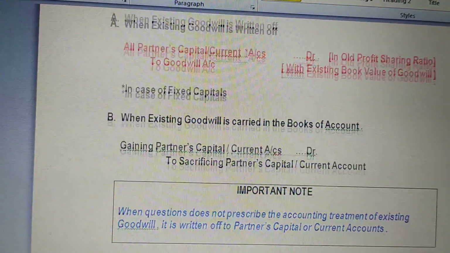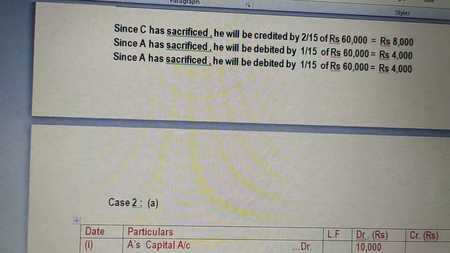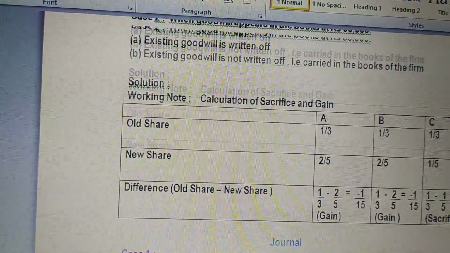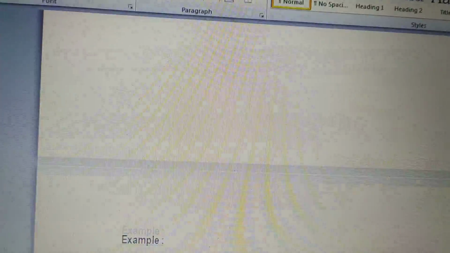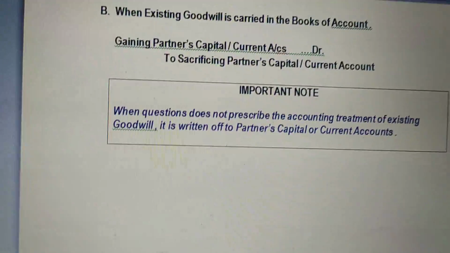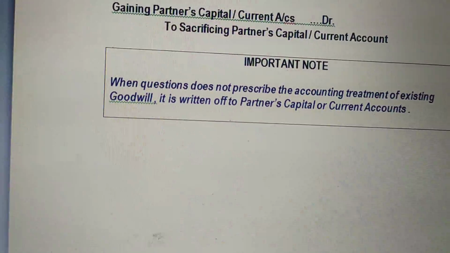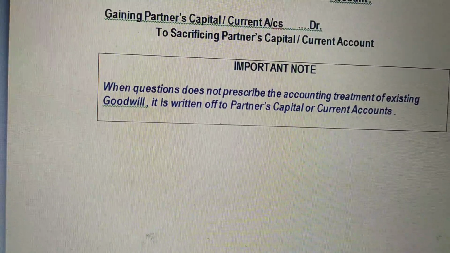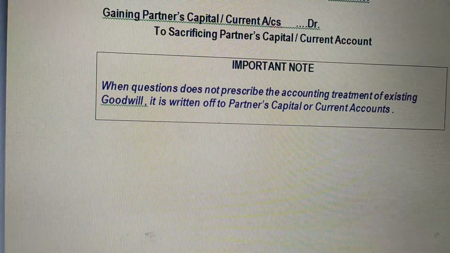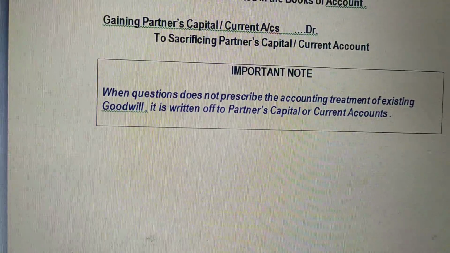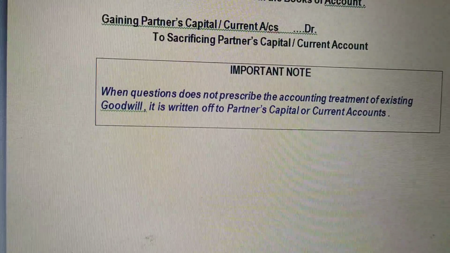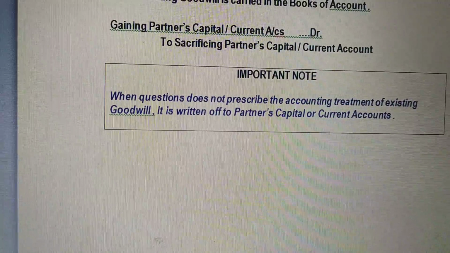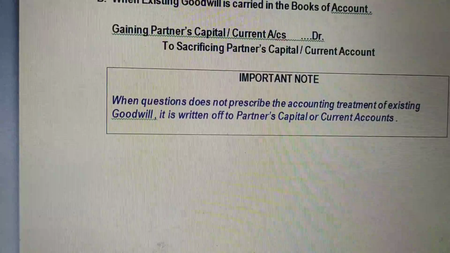So here we have an important note. When the question does not prescribe the accounting treatment of existing goodwill, it is written off to partners' capital or current account. अगर क्वेश्चन में मेंशन नहीं है what to do with the existing goodwill, it has to be written off in their old profit sharing ratio among all the partners.